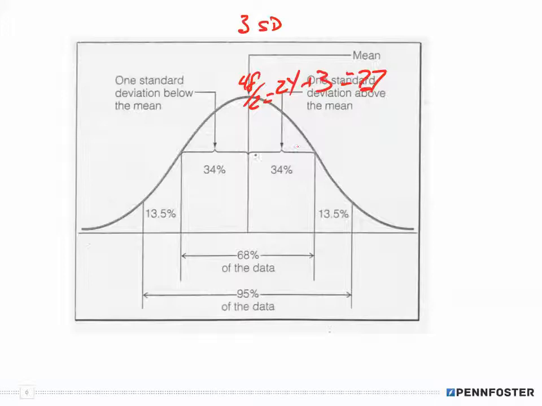So from here to here, in one standard deviation, that's 27. I'm sorry, let me get this right.